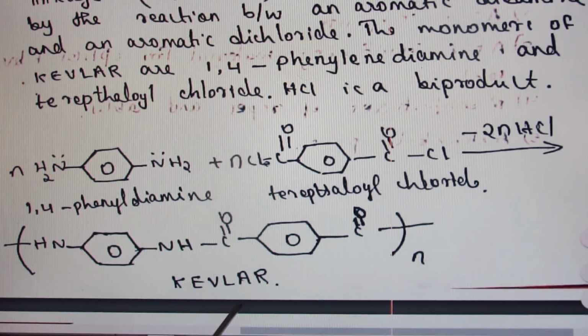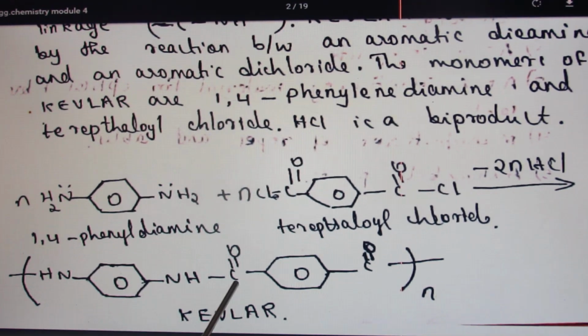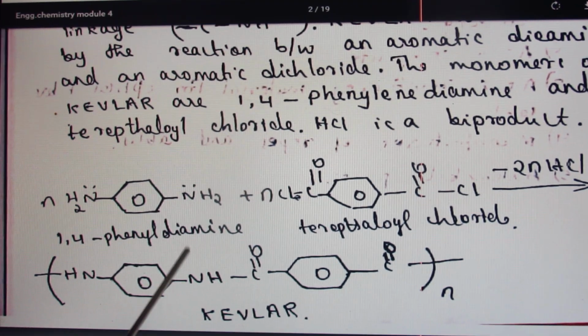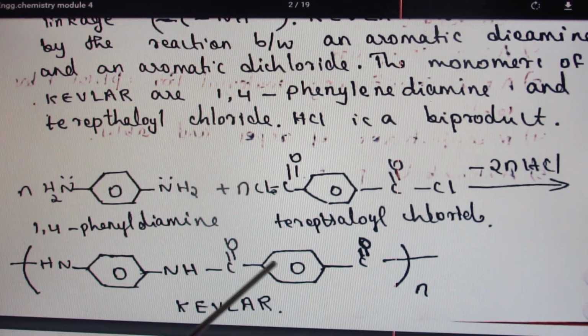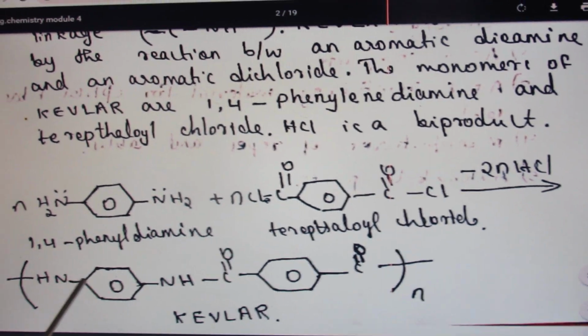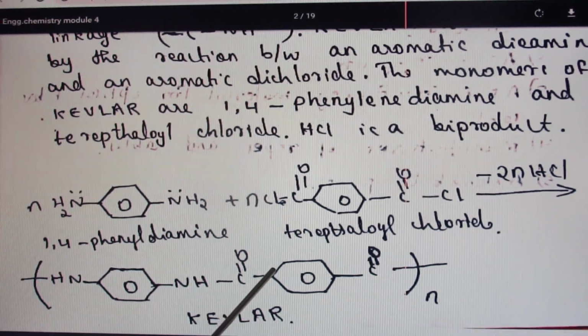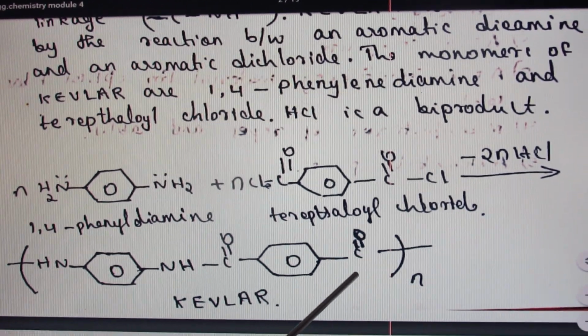So once again, what is Kevlar? Aromatic amide. What is amide? NHCO linkage. How is it aromatic? On both sides of NHCO, what is there? Benzene ring. At the same time, it has functional groups. Two functional groups are present. So here also NH, here also NH. Here it is CO, so here it is also CO.